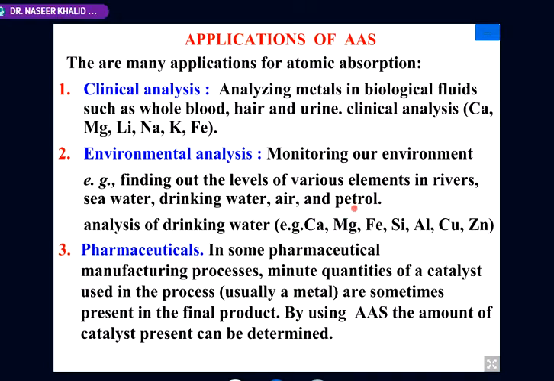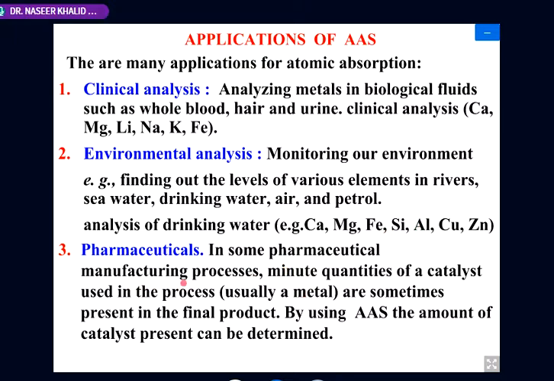So if it is less, it is not problematic; if it is more than that, it will be problematic. So in order to have quality control, we have quality control of the drinking water, air, petrol, river, sea water, and so many other substances. Here, we are mainly concerned with calcium, magnesium, iron, silicon, aluminum, copper, zinc. These are the essential elements. Also, with respect to toxicity, we can include the toxic level. That is lead, cadmium, mercury, and so many others.